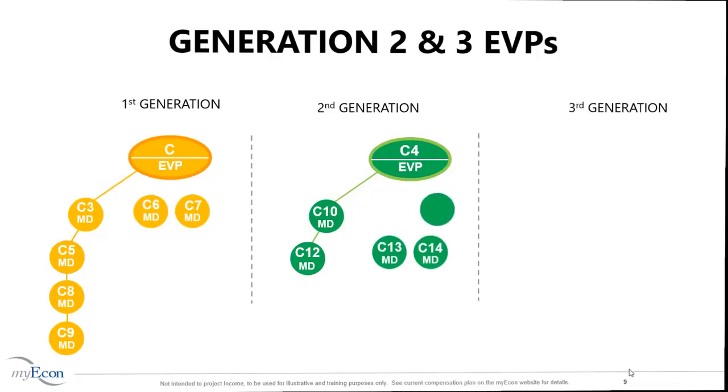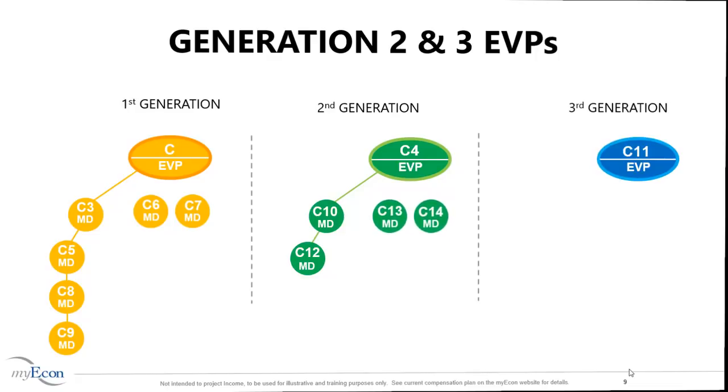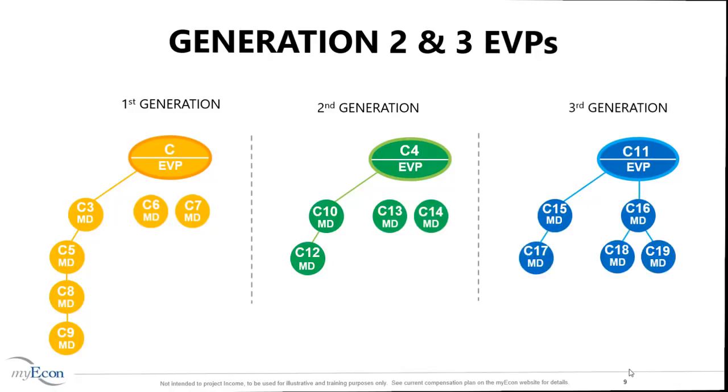Now C11 is promoted to executive vice president and becomes C4's first generation EVP, C's second generation EVP, and your third generation EVP. C11's base shop organization starts growing. You are receiving generational override payouts on the marketing directors entering into C11's organization.